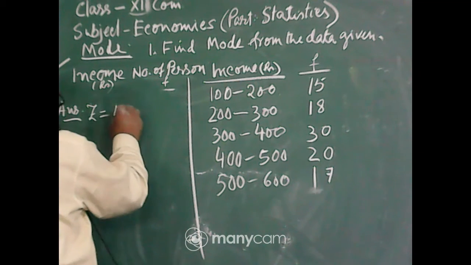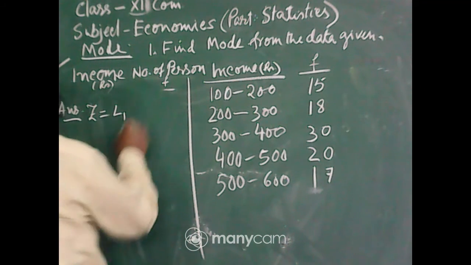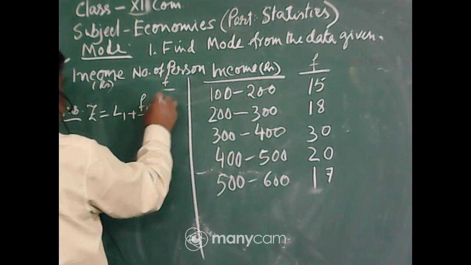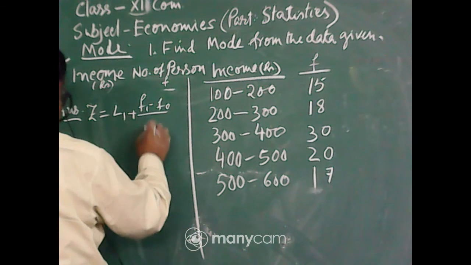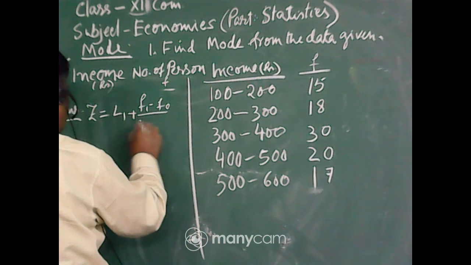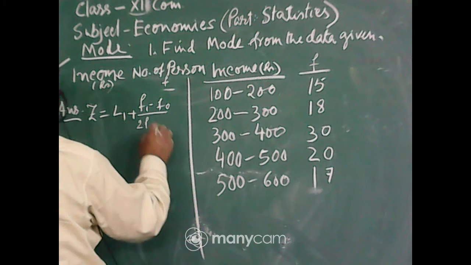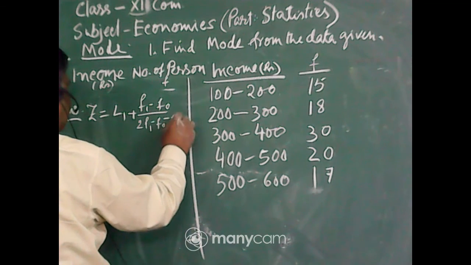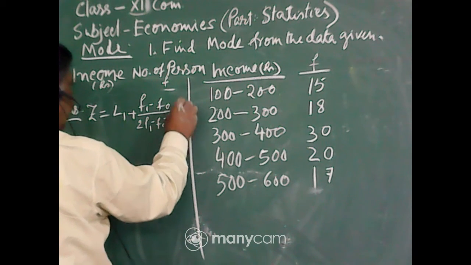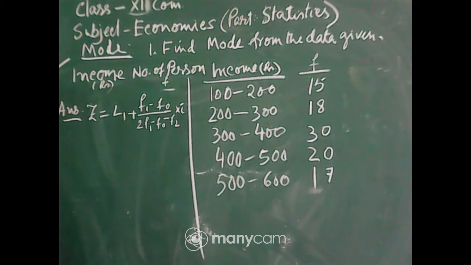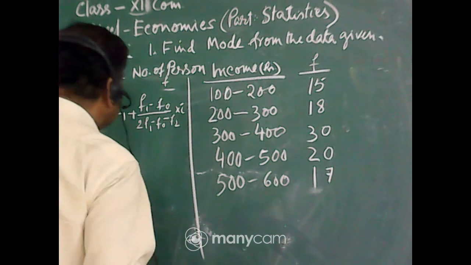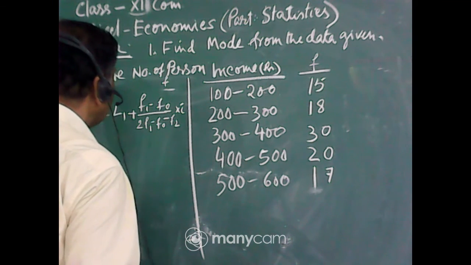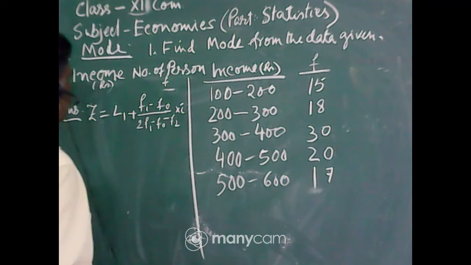Z is equal to L1, I have already explained it, plus F1 minus F0 by 2F1 minus F0 minus F2, into I. Can you remember? Z equals L1 plus F1 minus F0 by 2F1 minus F0 minus F2, into I.